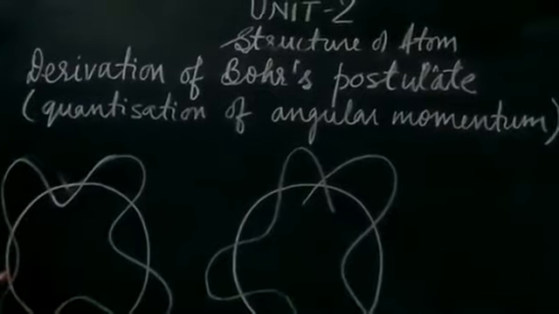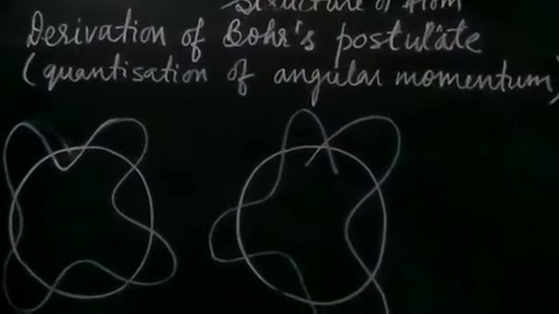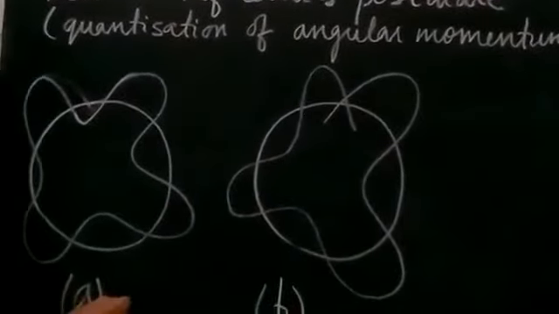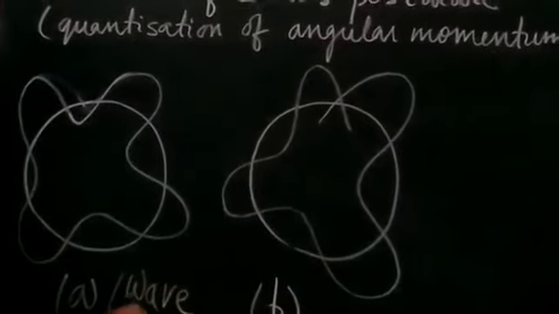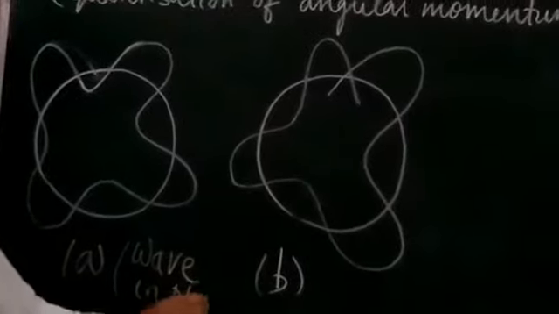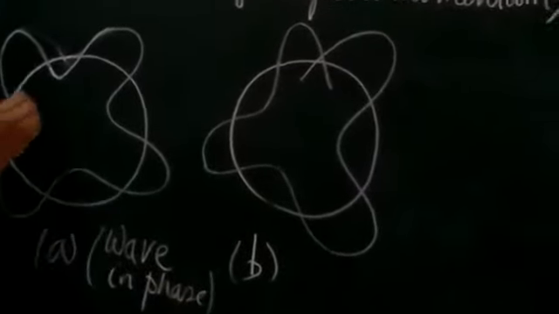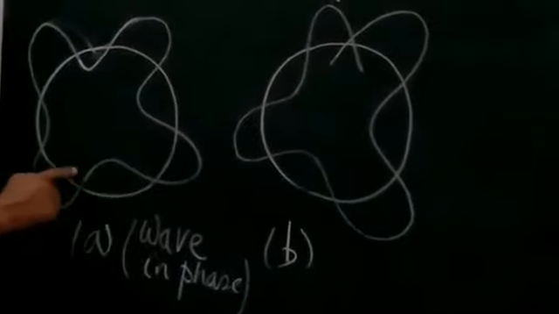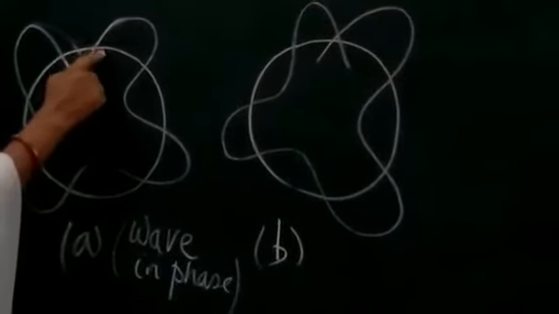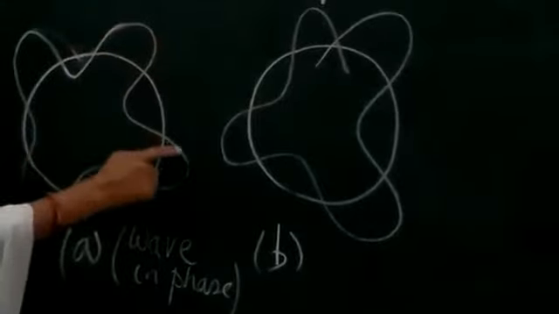The first diagram is the wave which is in phase. This is the wave which has been produced by the electron. If we assume that this is the circular orbit around the nucleus in which the electron is moving, then this is the path traveled.